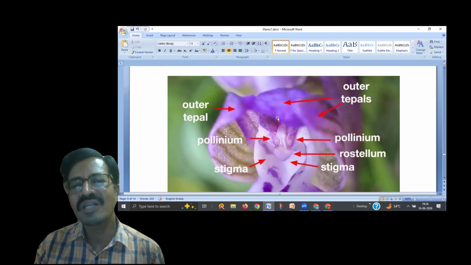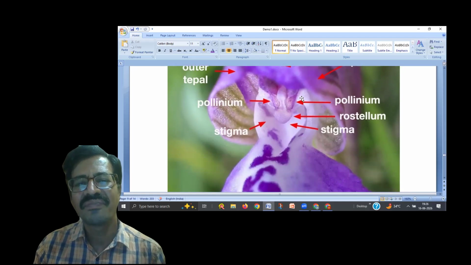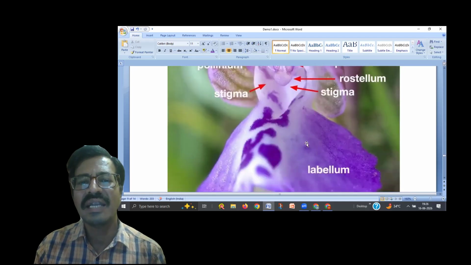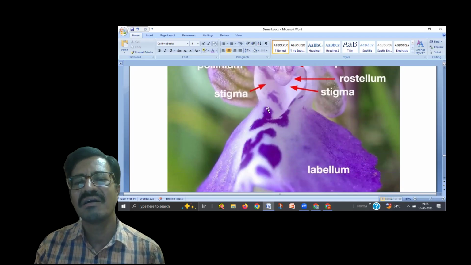but due to the torsion, torsion or inversion, the upper labellum takes a 180 degree turn and comes down. The entire floral structure is inverted. That is called torsion. It takes 180 degrees.